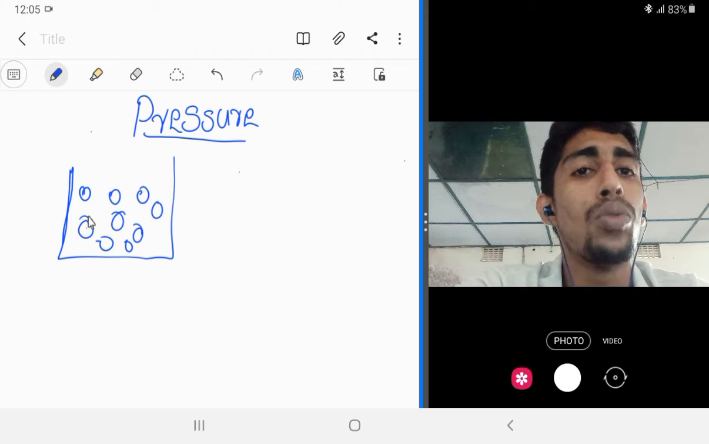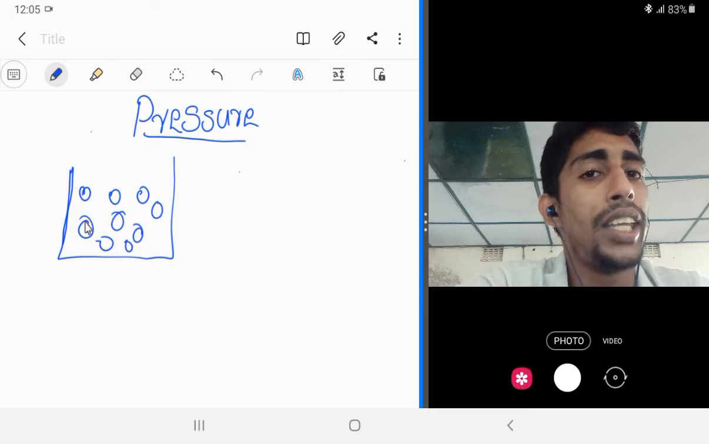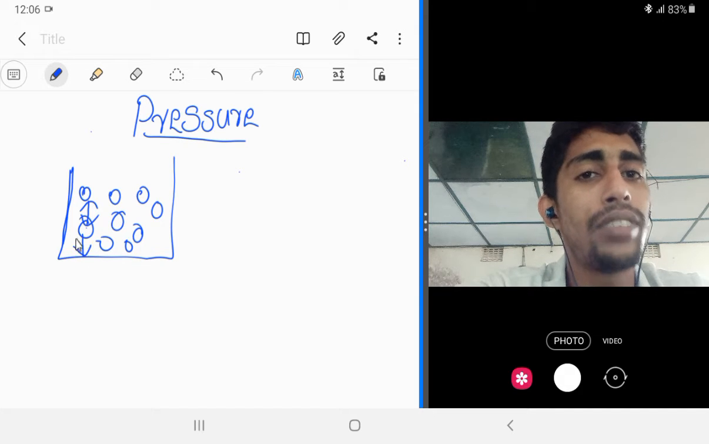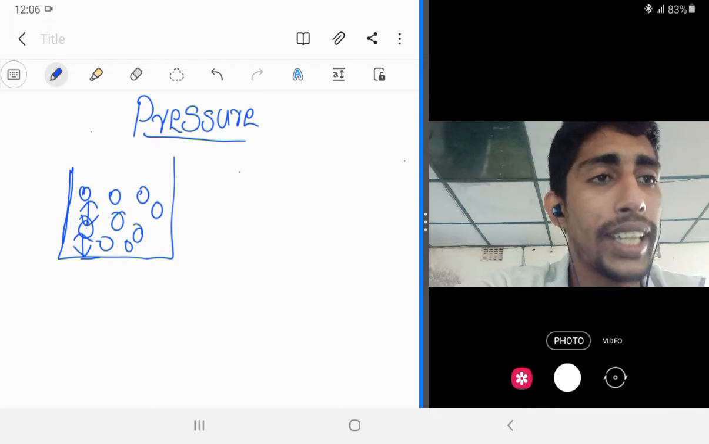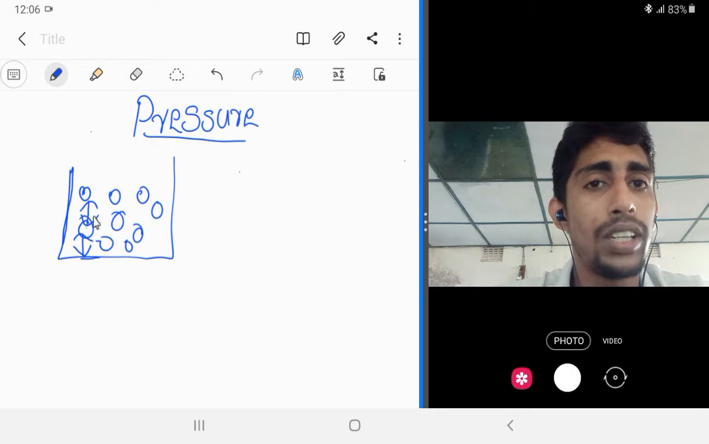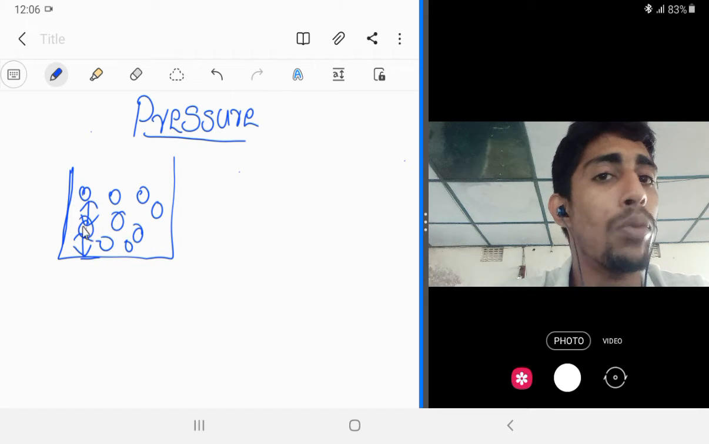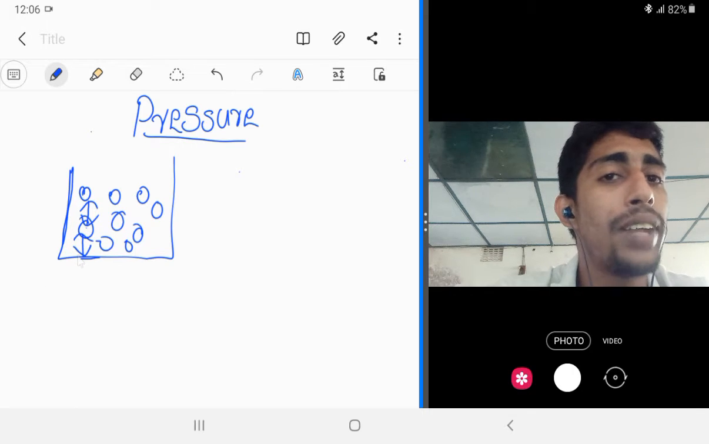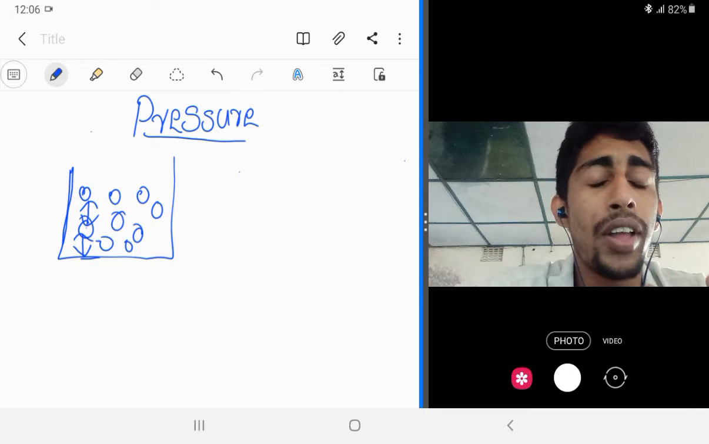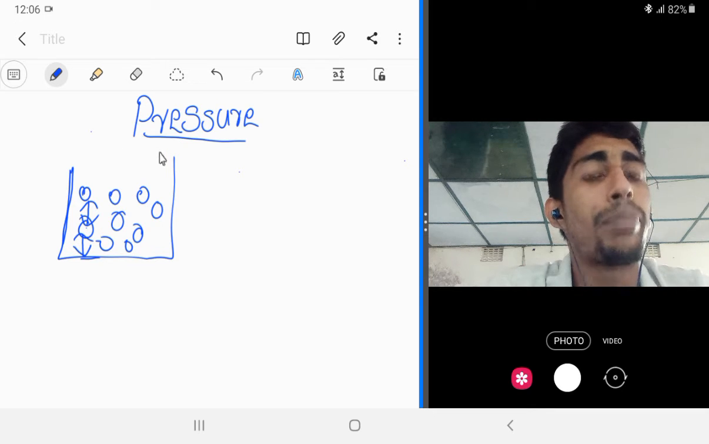So when the molecules are moving around inside the vessel, they may hit each other. Clear? That is the first possibility. The second one, they may hit the wall of the container. So two types of pressure will form. First, due to the collision between the molecules. Second, the collision between the molecules and the container. So due to these collisions, the pressure will form.